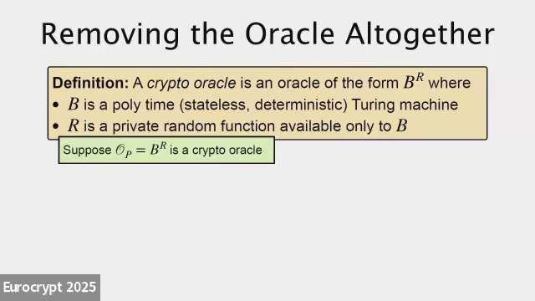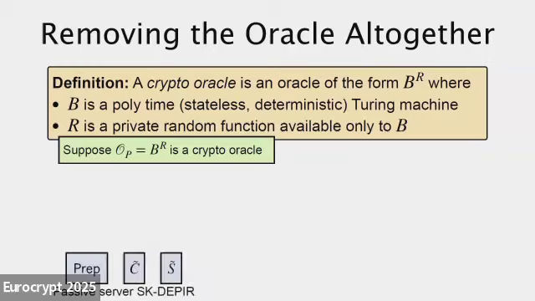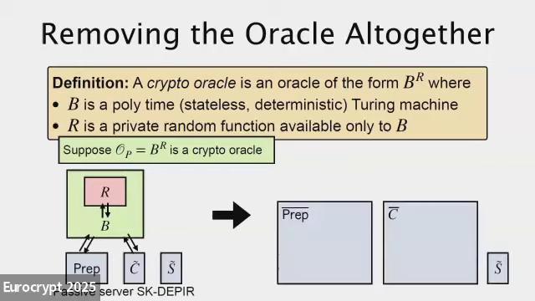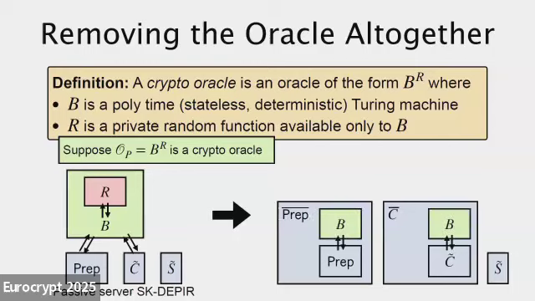Now, if we suppose that this O_P is itself a crypto-oracle, we're going to do essentially the same trick that we did before. If we start with our passive server scheme that we constructed on the previous slide, note that S is passive, and so only prep and the online client will actually interact with this oracle. So they interact with B, which itself talks with some R. And we're going to compile this scheme into, exactly as you might expect, a new prep and a new online client that just runs the old one and simulates the queries that they would make to the oracle by running B themselves. And anytime B would want to query its random function, they'll just use a PRF to make that query for themselves.